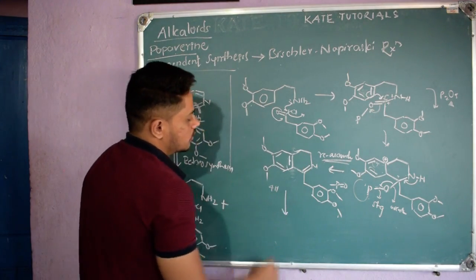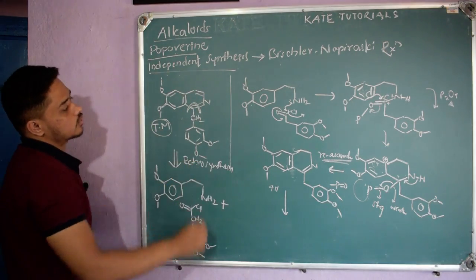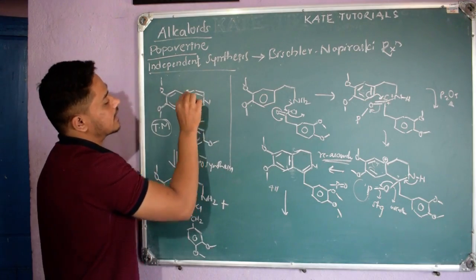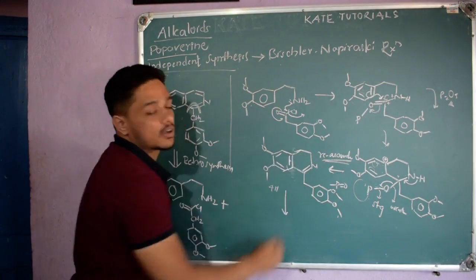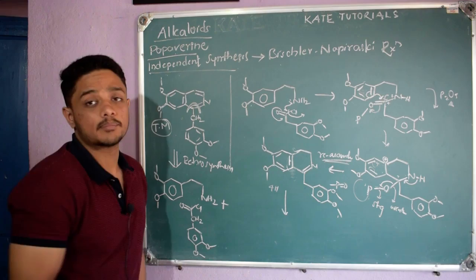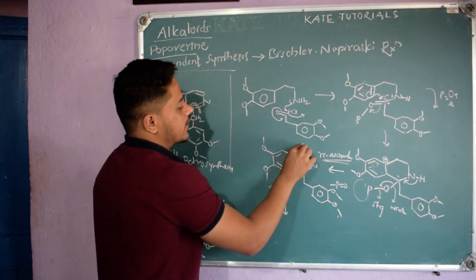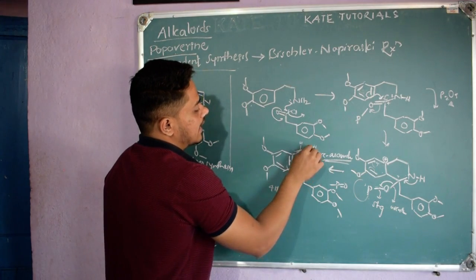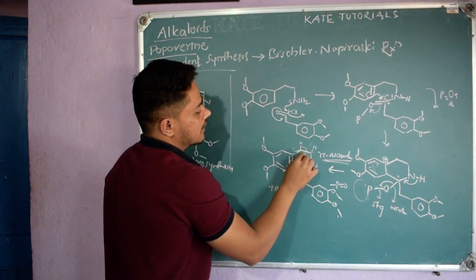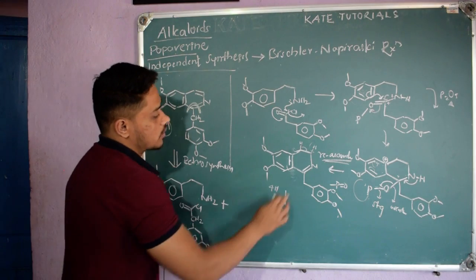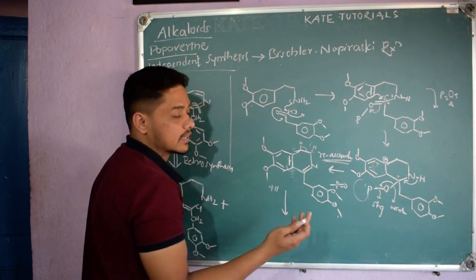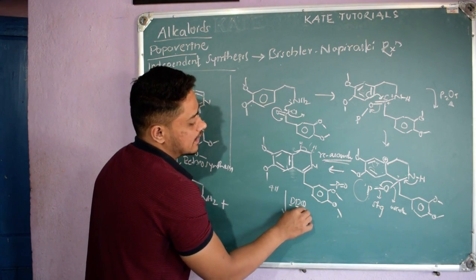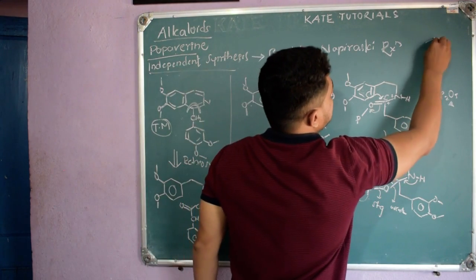Further, I should get this piperine. To get this piperine, what I required? I required a pi bond here, right? Which was here, right? So to get that pi bond, I should add some oxidizing agent, because if I remove this hydrogen and this hydrogen, one I will take as hydride and one as proton. So here I will get pi bond, right? So to remove these two hydrogens, I can use some reagents like DDQ. DDQ means dichlorodicyanoquinone. Its structure will be like this.